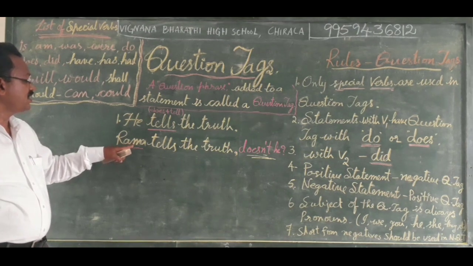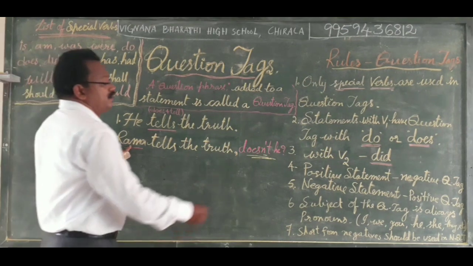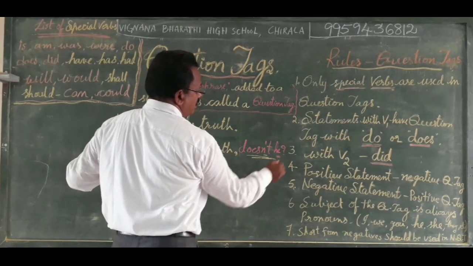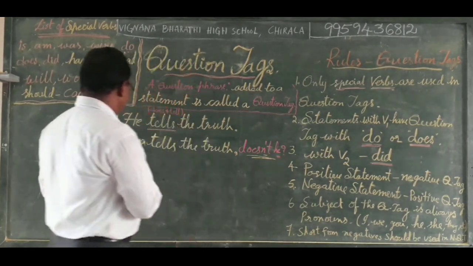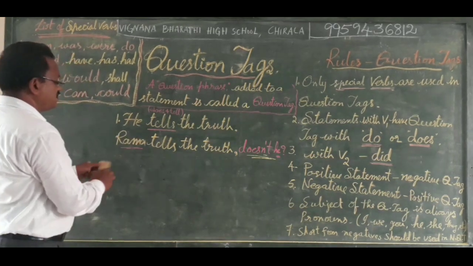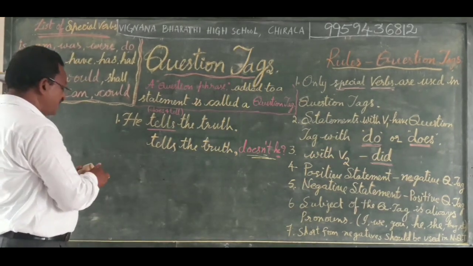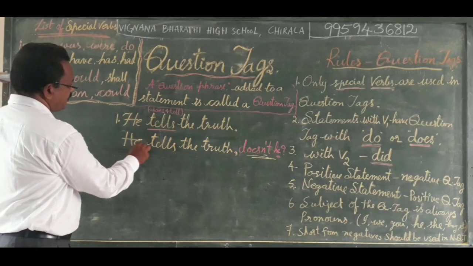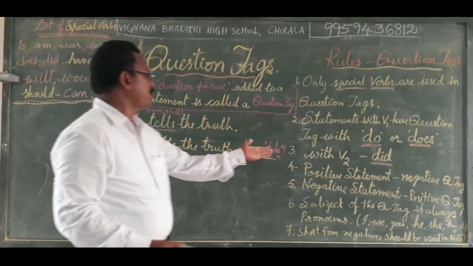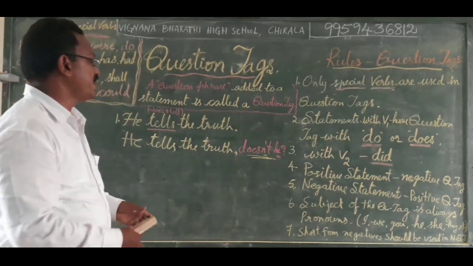That is why the pronoun we use in the question tag is he. Already in this sentence they gave he tells the truth. That is why we use the same pronoun in the question tag.